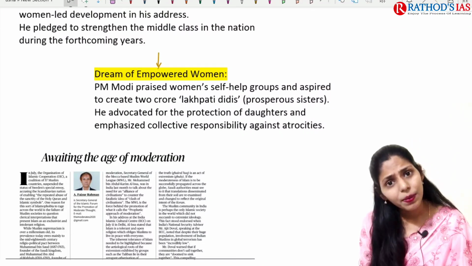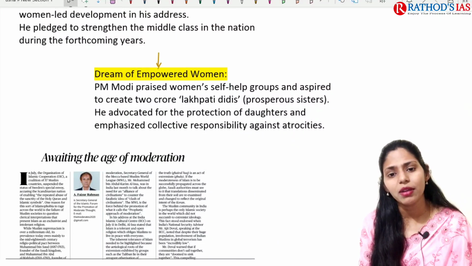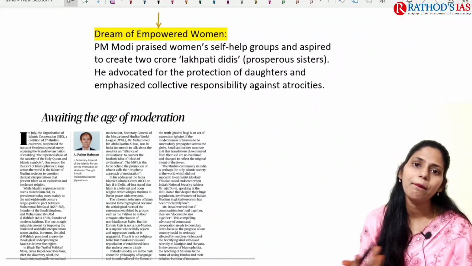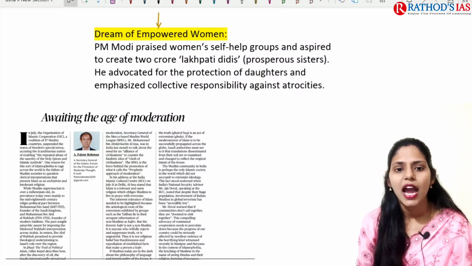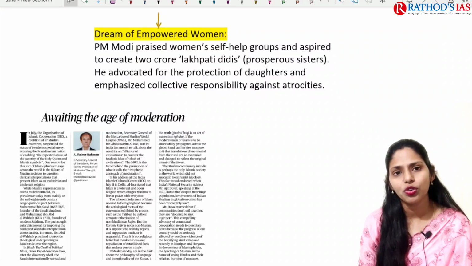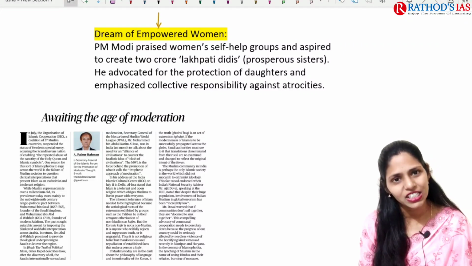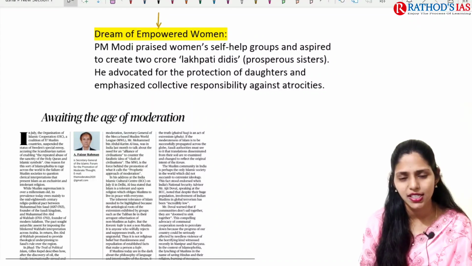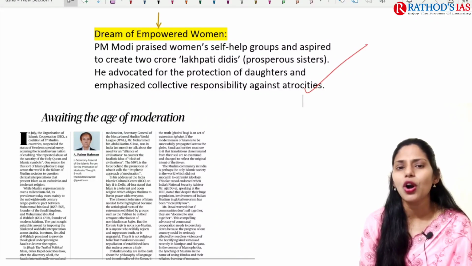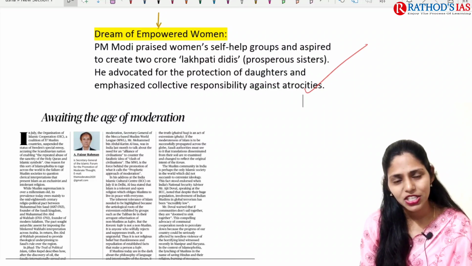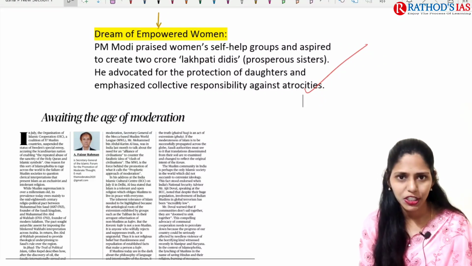And next, our Prime Minister also has a dream of empowering women, for example, empowering self-help groups. He also wants to focus on the protection of daughters from sexual violence, and he wants to provide security for women, especially against atrocities and domestic violence, etc. So these are some important highlights of our Prime Minister's Independence Day speech.